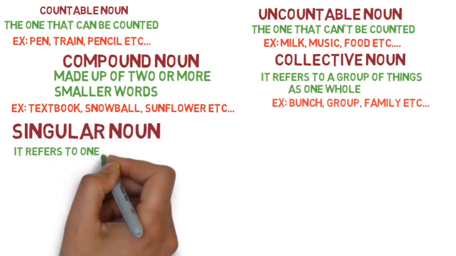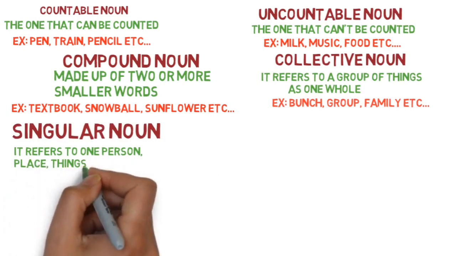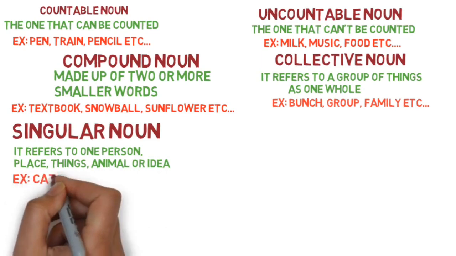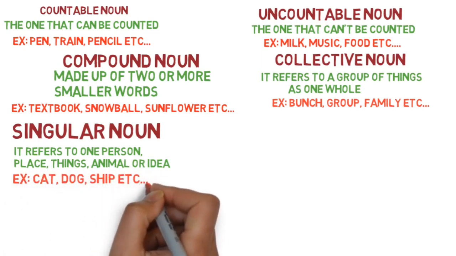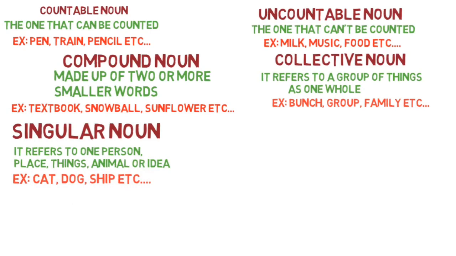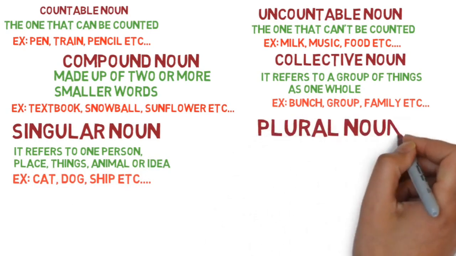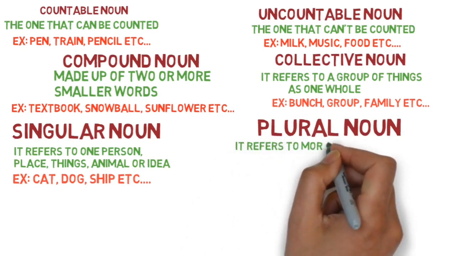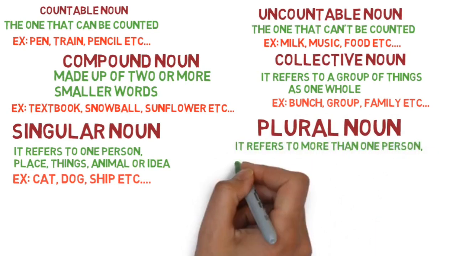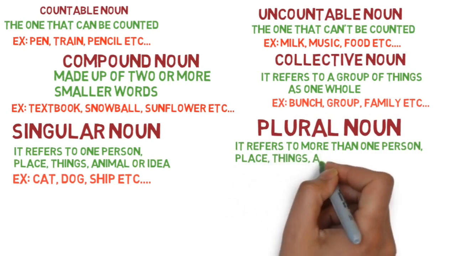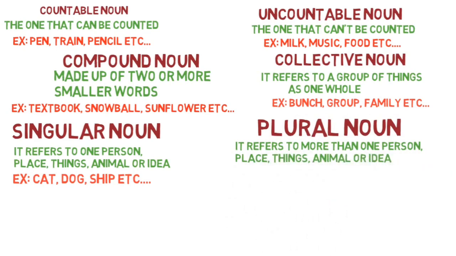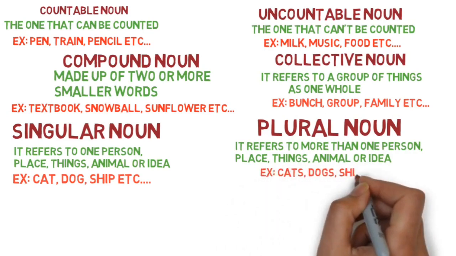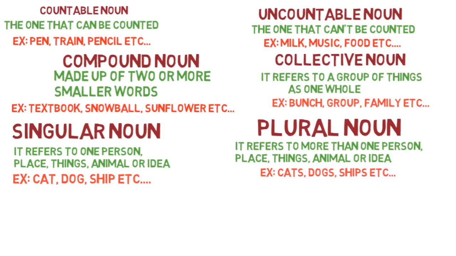After that we have the singular noun. It refers to one person, place, thing, animal or an idea, as in cat, dog, etc. These are some examples of singular noun. When you are going to add one or more subjects into the same, that's a plural noun. So when it goes to more than one person, place, thing or animal, it will be plural, in the sense of cats, dogs, sheep, etc. You can see the comparison.